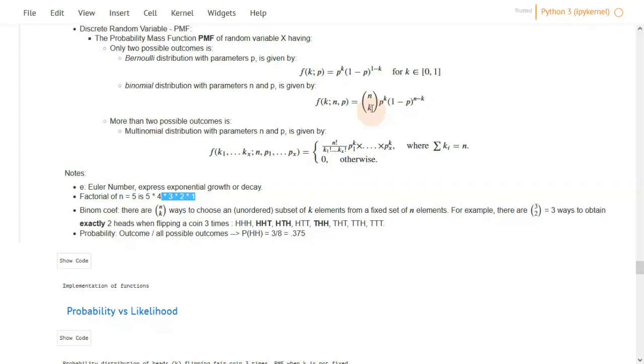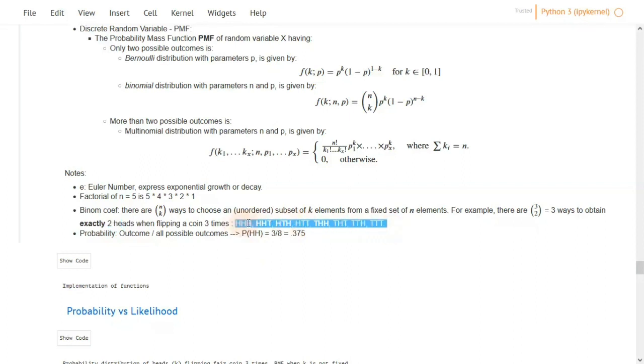that you are doing. So, as an example, if we flip a coin 3 times and we want to know the probability of observing 2 heads, this is a binomial distribution because we have n number of times that we are going to run this experiment. So the binomial coefficient will read like this: 3 choose 2. When evaluated, it gives 3, which means there are 3 ways to obtain exactly 2 heads.